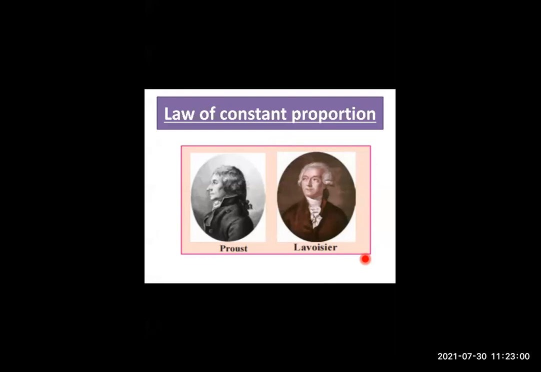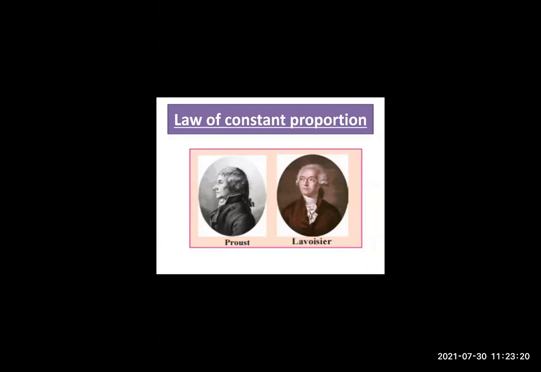So in this way, he did many things. So it was just an introduction about the scientist Antoine Lavoisier. I hope you all learned many things about both the scientists, that is Proust and Lavoisier. Okay. So now moving to the next slide, students.